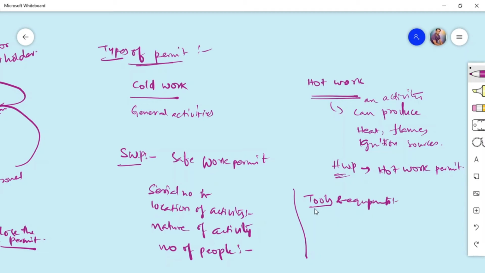Equipment has to be third party certified, and then you need to have a method statement. How are you going to execute that particular job? A method statement is nothing but a step-by-step job procedure that we prepare and get approved by the client, stating that we are going to follow these job steps to complete this particular activity using so and so tools and equipment. Taking this method statement as a reference, we then conduct HIRA for that particular activity.